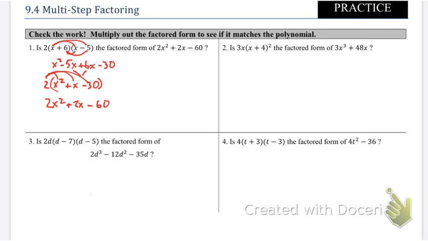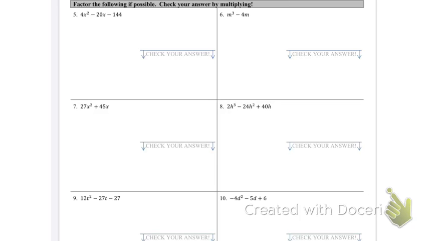All right, let's go ahead and skip across. Let's go ahead and do the following number 5. So we're going to factor if possible and then multiply to check your answer. So what we want to do first, if you remember the notes, we have multi-step factoring. So the first thing we always want to check is, do I have a GCF? Which means we want to check for number GCF and also check for variable GCF. We're going to check for both.